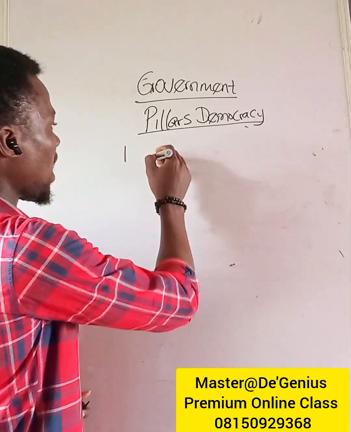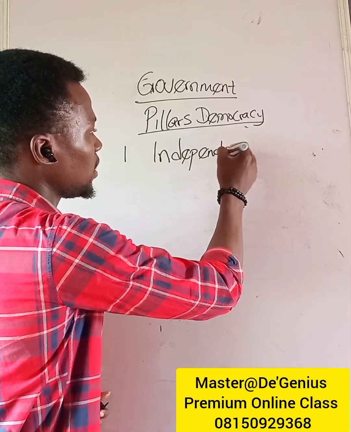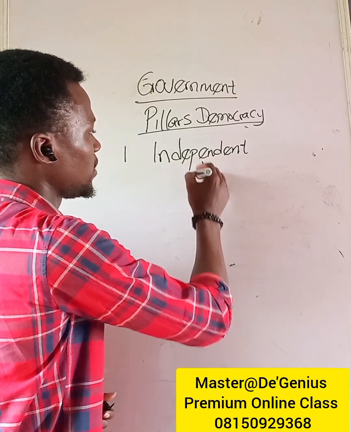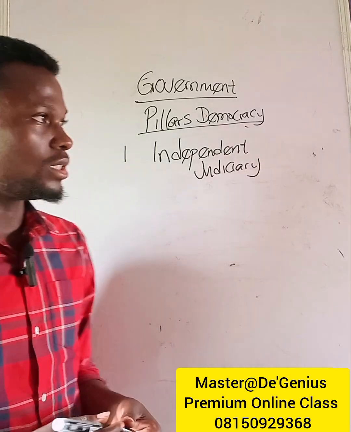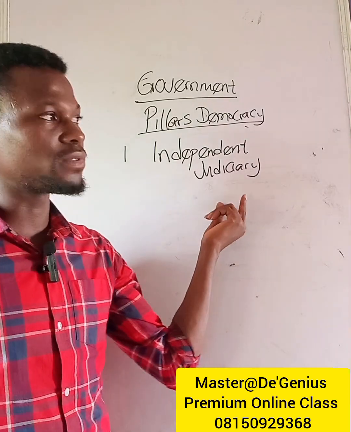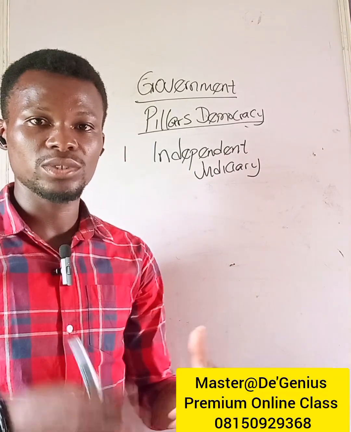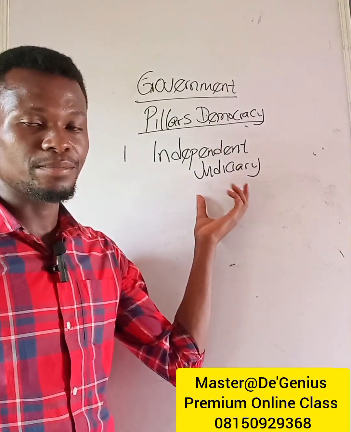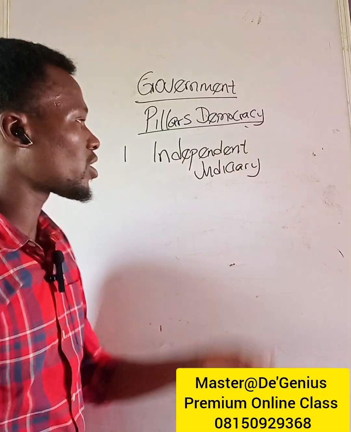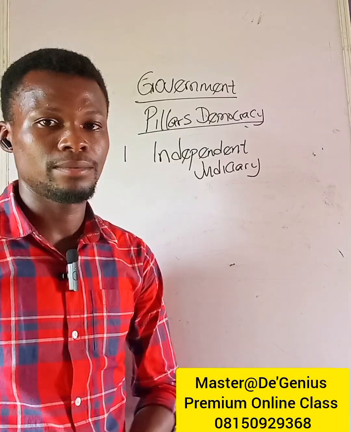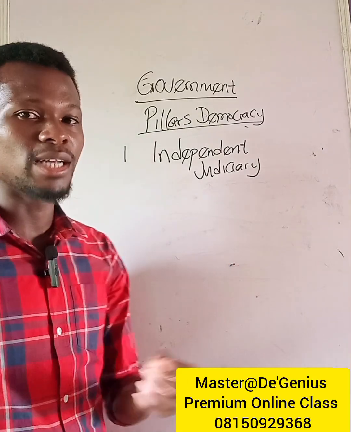Number one, we have independent judiciary. Judiciary is one of the arms of government. We have the three arms of government: the executive, the legislature, and the judiciary. And meanwhile, don't forget that, as it is commonly said, the court is the last hope of the common man.